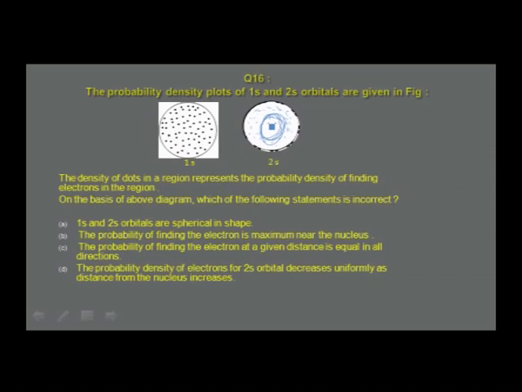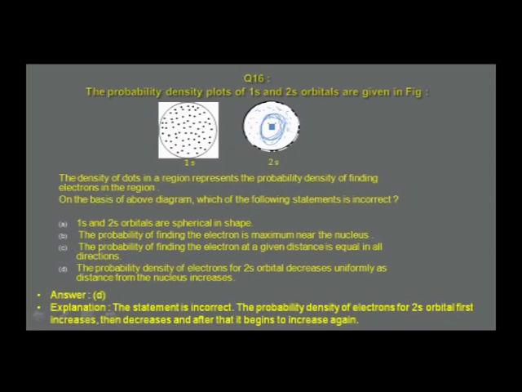On the basis of the above diagram, which of the following statements is incorrect? 1s and 2s orbitals are spherical in shape. It's a correct statement. The probability of finding the electron is maximum near the nucleus. It is also a correct statement. The probability of finding the electron at a given distance is equal in all directions. It's a spherical orbital, therefore that is a correct statement. The probability density of electrons for the 2s orbital decreases uniformly as the distance from the nucleus increases is not the correct answer. A reason for that is given.